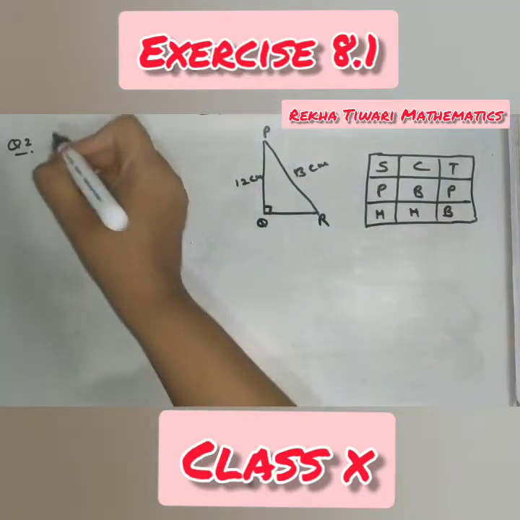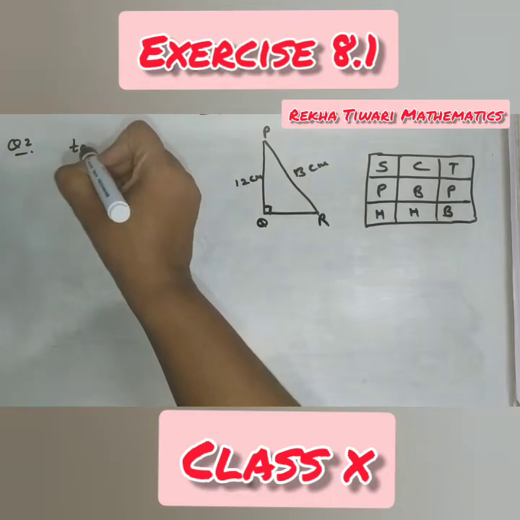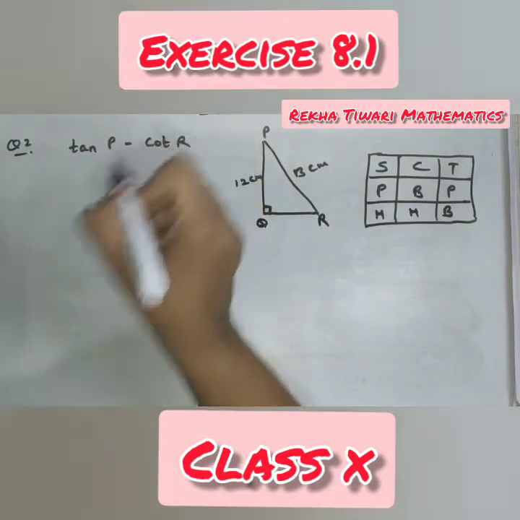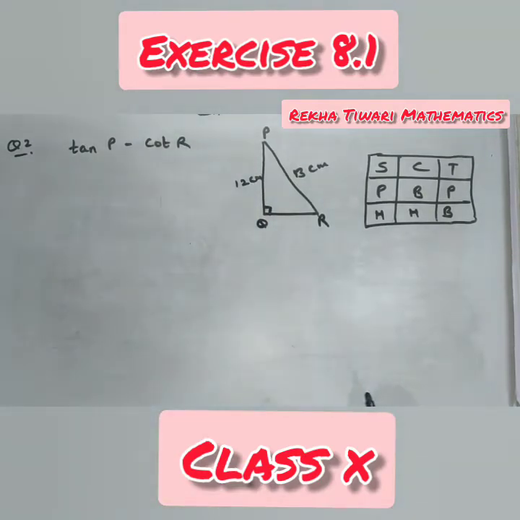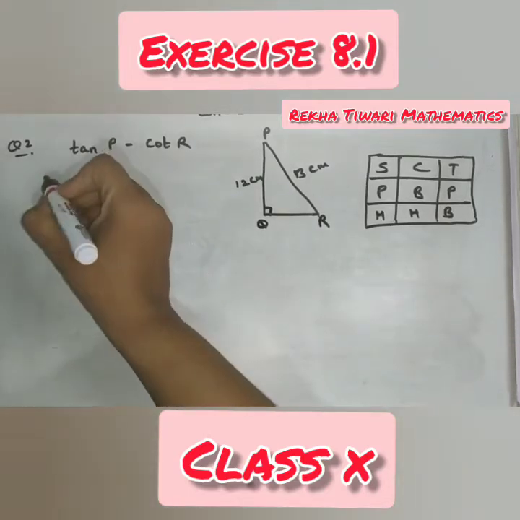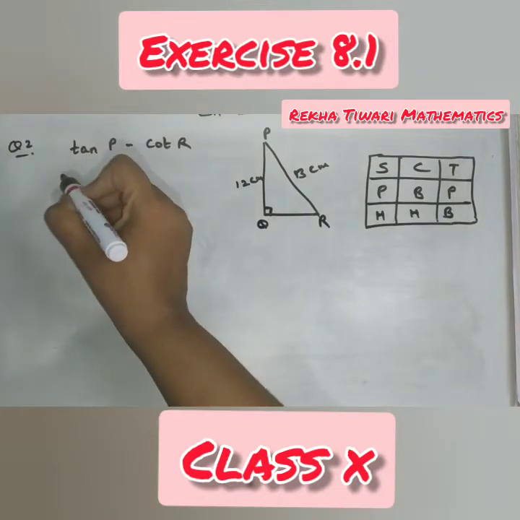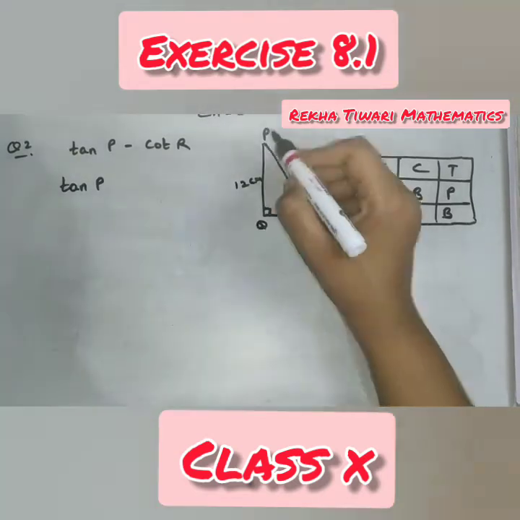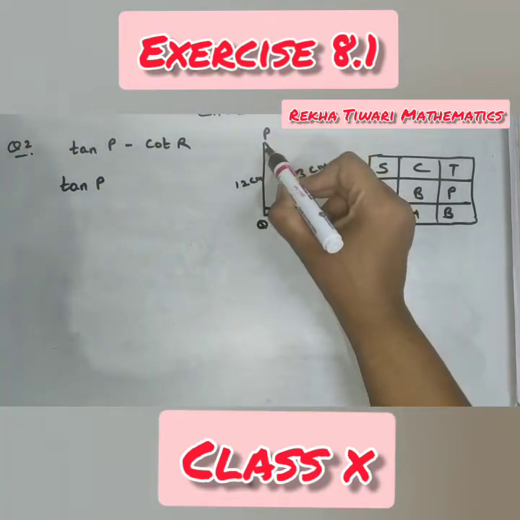Now your question is, you have to find out tan P minus cot R. So first of all, let us solve what is tan P and what is cot R. Then we will subtract that too, and we will get our answer. Look here. Tan P. Tan P means they are talking about this angle.